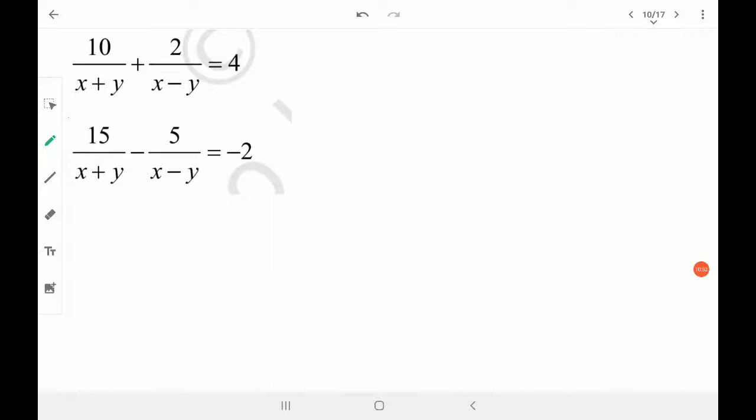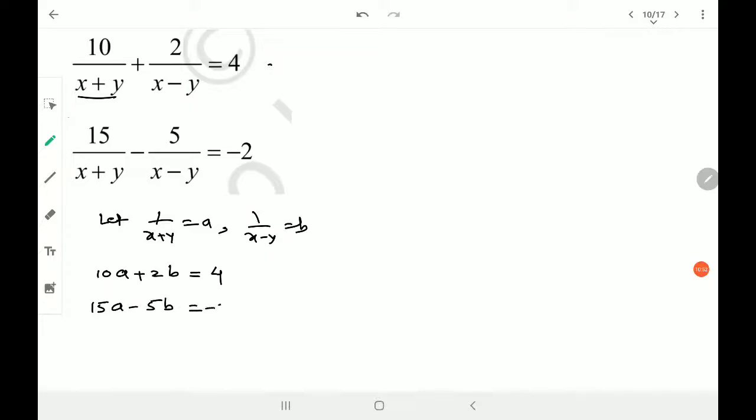Now this is another similar kind of question, but we have both the variables in the denominator, so let's go for it. Understand one by one. So we let 1 upon x plus y is equal to a, 1 upon x minus y is equal to b. So what do I get as equation number 1? Equation number 1 is 10a plus 2b is equal to 4 and equation number 2 is 15a minus 5b is equal to minus 2. Hope you understand that.